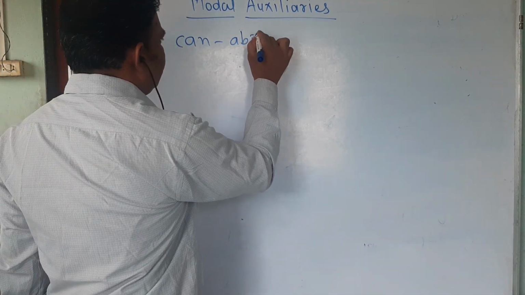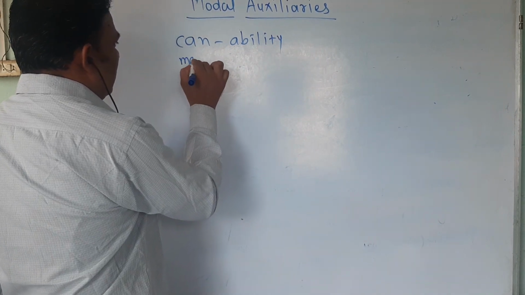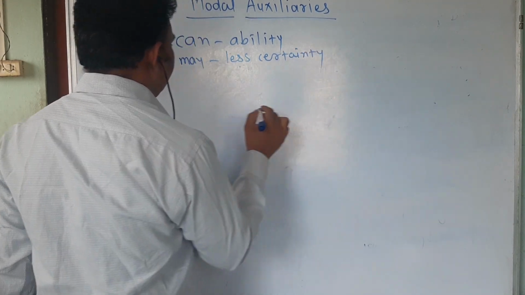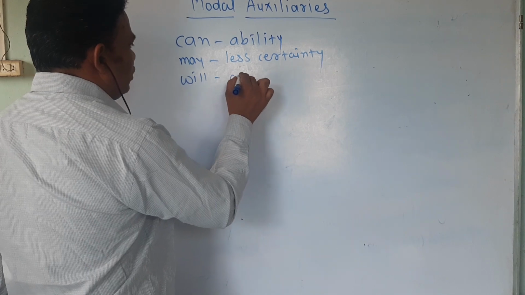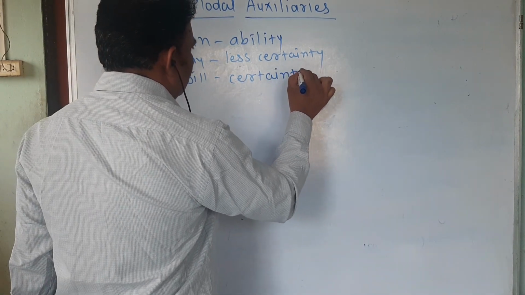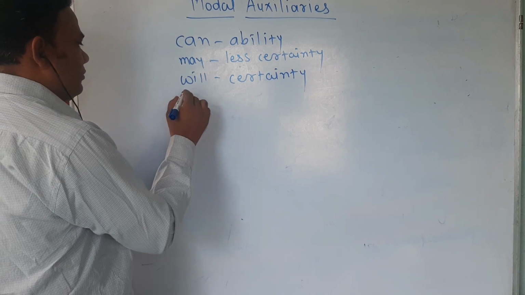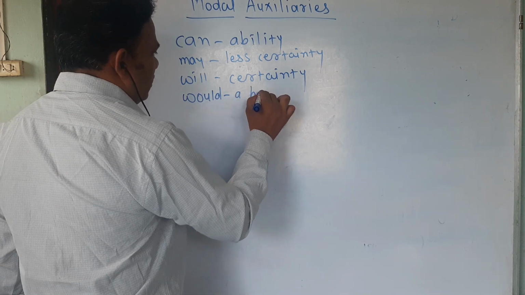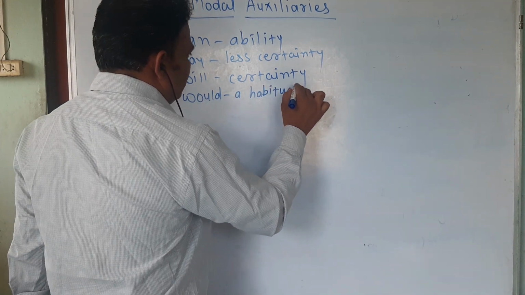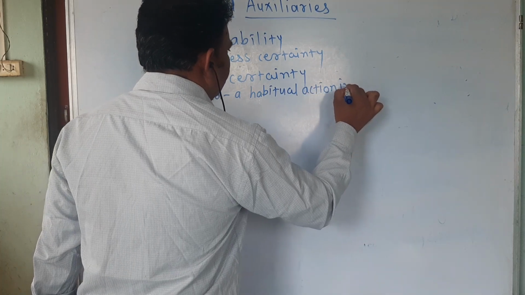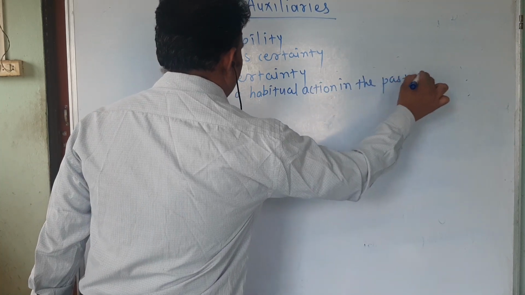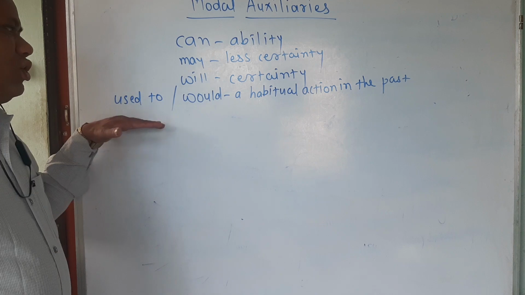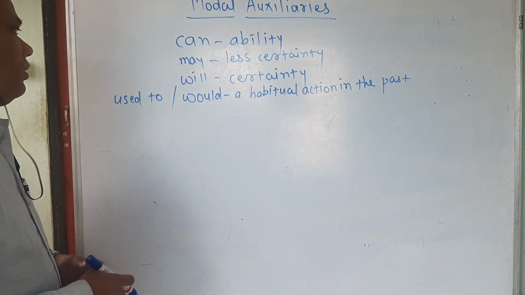Can shows ability. May shows less certainty. Will shows certainty. Would shows a habitual action in the past. Would or used to. Used to also indicates a habitual action in the past.